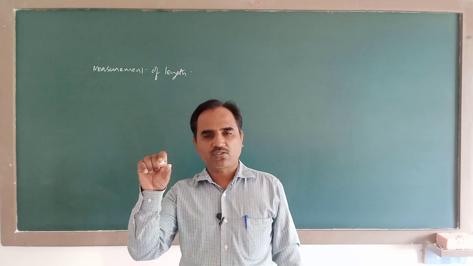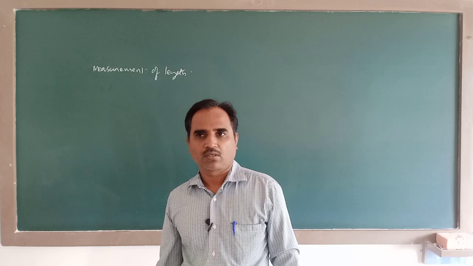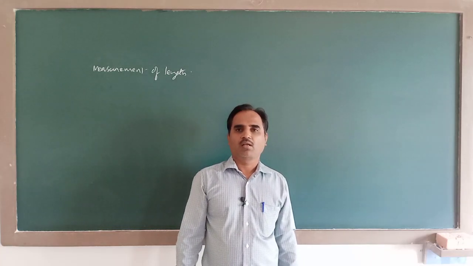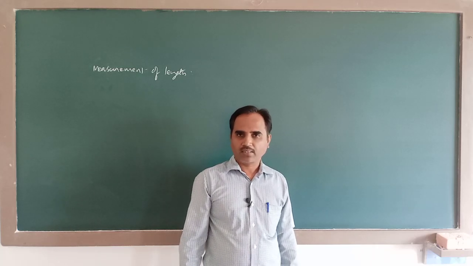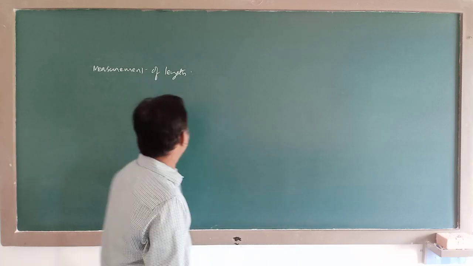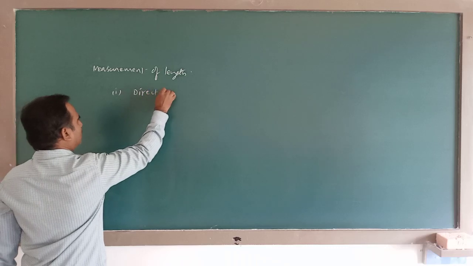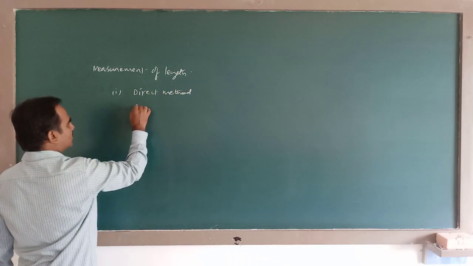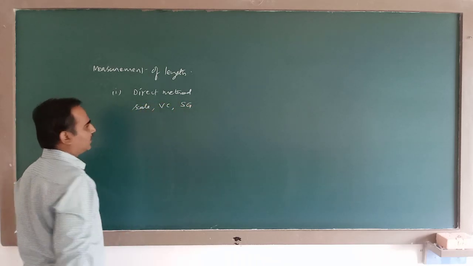So visible lengths can be measured by means of direct methods, like using an ordinary scale, a vernier calipers, a screw gauge. In a direct method, you can use these things: scale, vernier calipers, screw gauge.